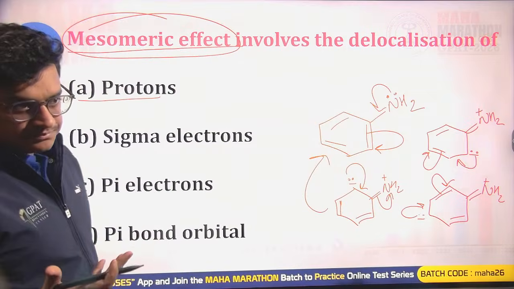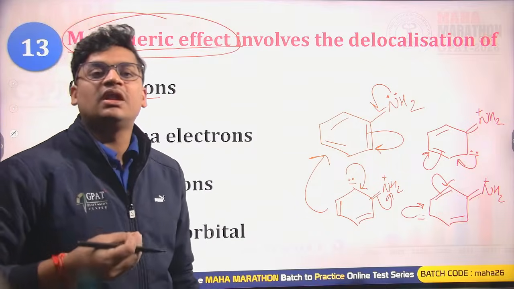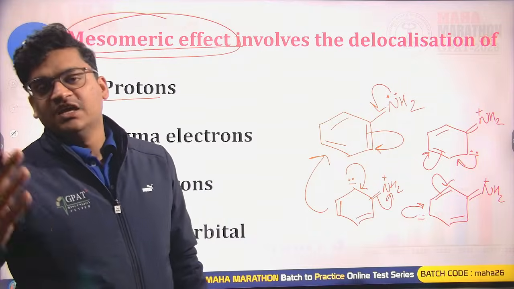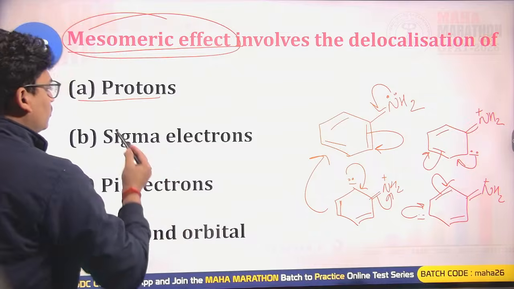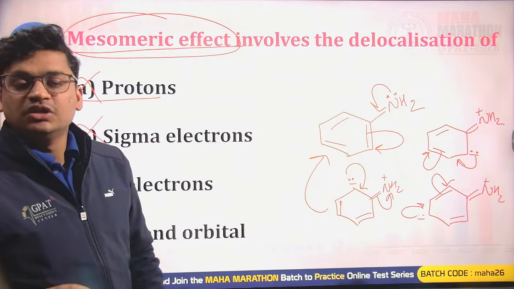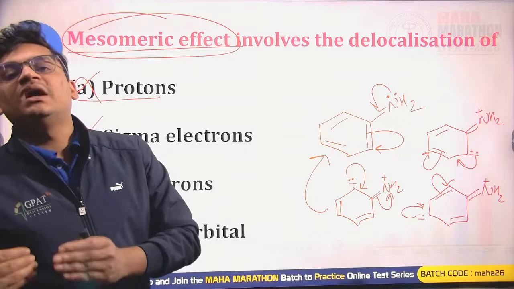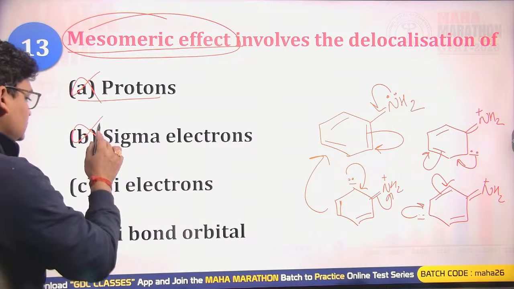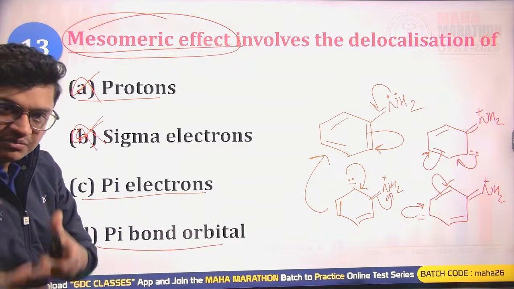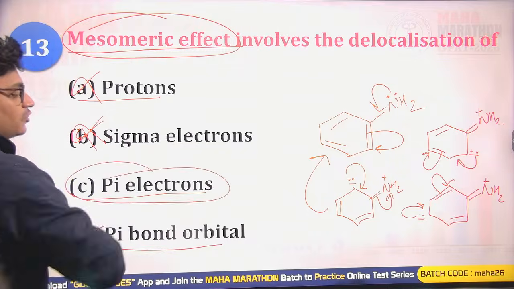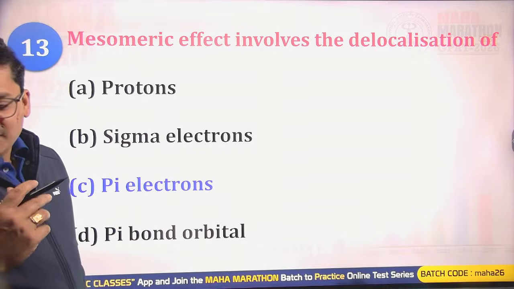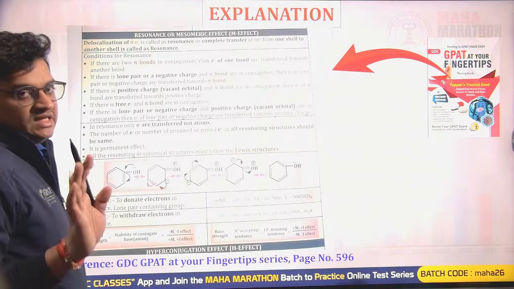So only and only in the mesomeric effect do we see the delocalization of electrons. It could be a lone pair, negative charge, or pi bond, such kinds of electron pairs. Protons, no. Sigma electrons, no; sigma electrons never delocalize. There is no relation between the sigma electrons or the sigma bond and resonance, so that is incorrect. We see only pi electrons, so C is the right answer.